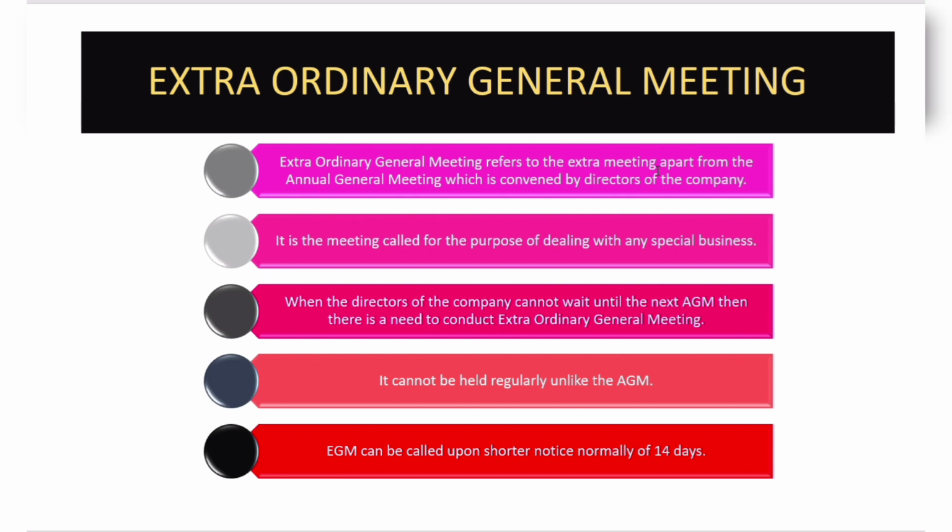So an extraordinary general meeting refers to the extra meeting apart from the annual general meeting, which is convened by the directors of the company, and this is a meeting called for the purpose of dealing with special business.